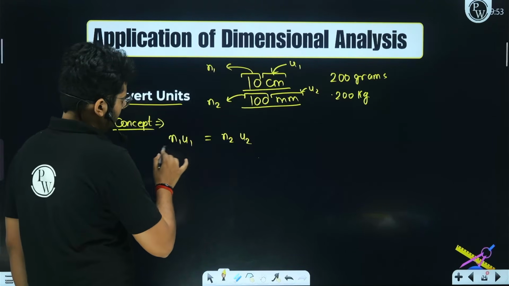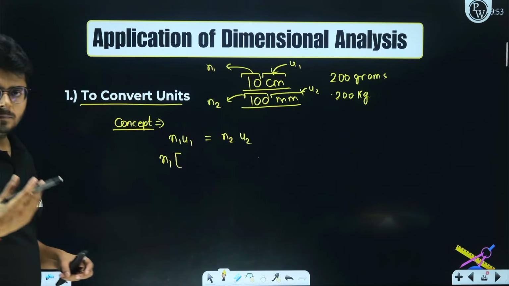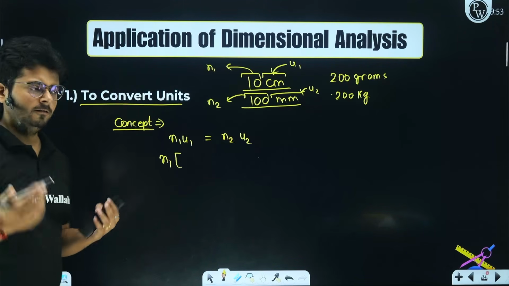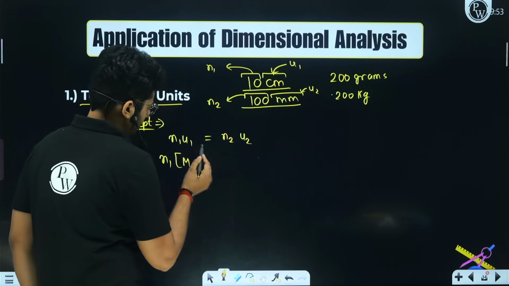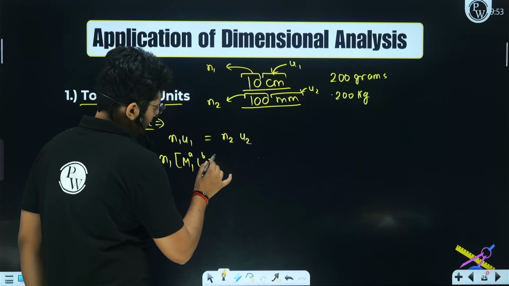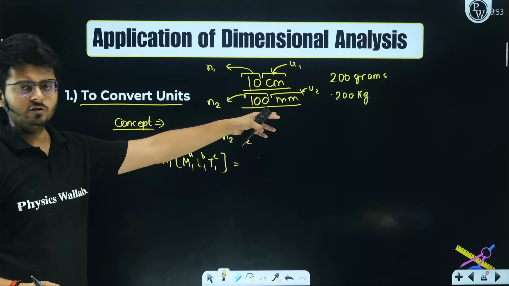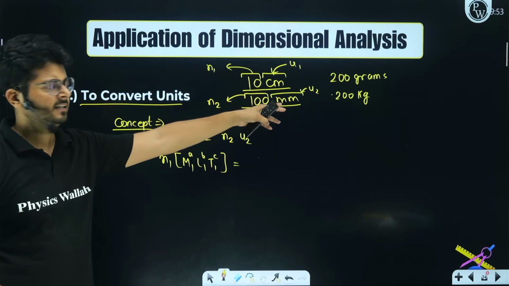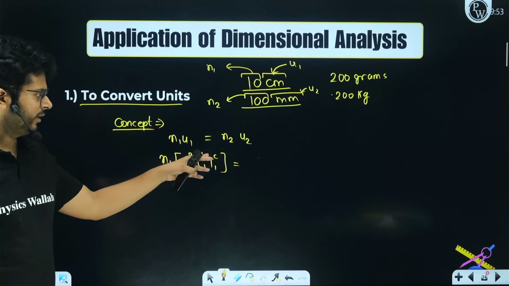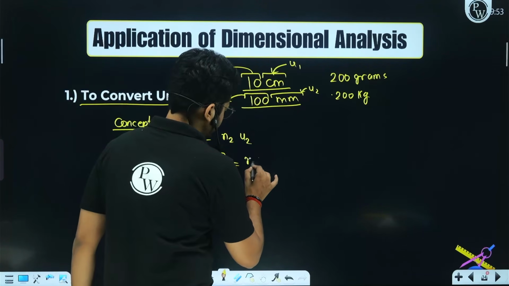So now N1 is the numerical value, U1 is the unit in the first case. Let's say that in the first system, the units of mass, length and time are M1, L1 and T1, right? And let's say that their powers are A, B and C. So basically, the dimensional formula of this thing is not going to change. In the first case it is length, in the second case it is length. So while converting, the dimensional formula is going to be the same. That means the powers you are raising M, L and T, the fundamental quantities, to are going to be the same, right? So here it is N2.